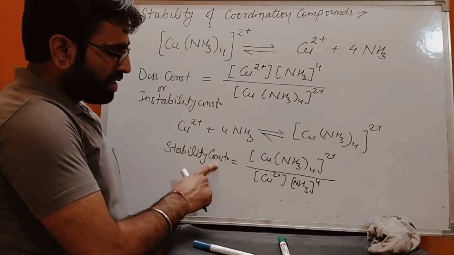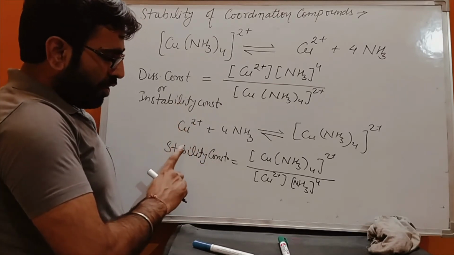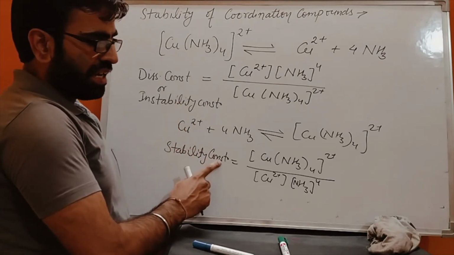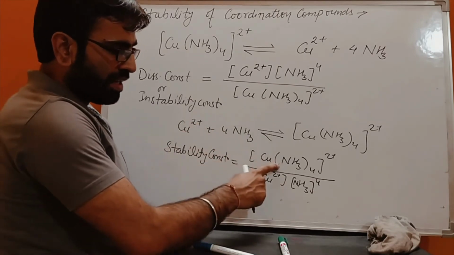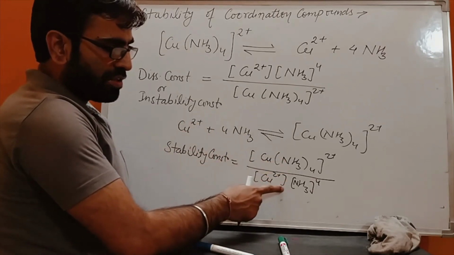Why? Because if the value of stability constant is higher, that means the numerator is higher. When will this value be high? When the numerator is higher and the denominator is low.